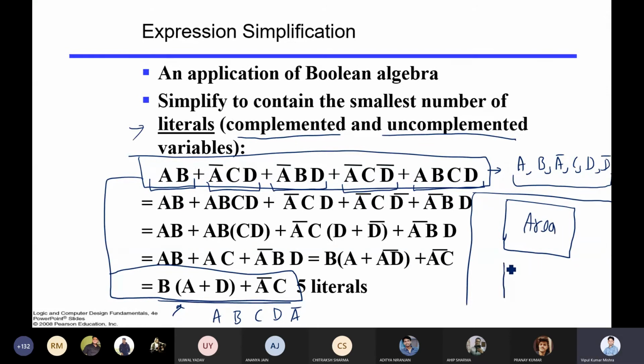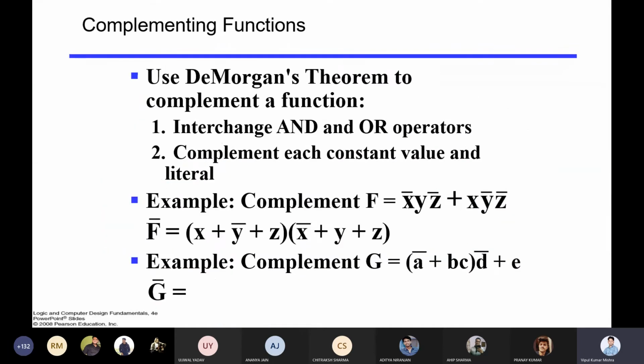On top of it, if you have more gates in the circuit, then it will require more power to perform that operation. So higher area and higher power are required to compute the same operation. But if you simplify it, then you require lesser area and lesser power to compute the operation. That's why simplification is important.